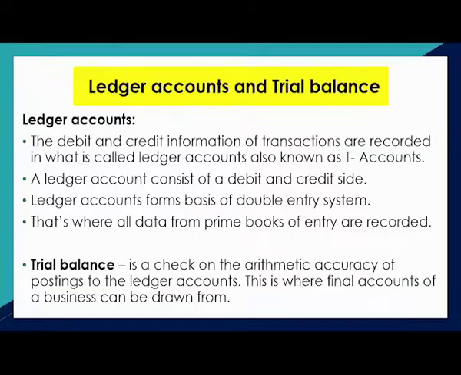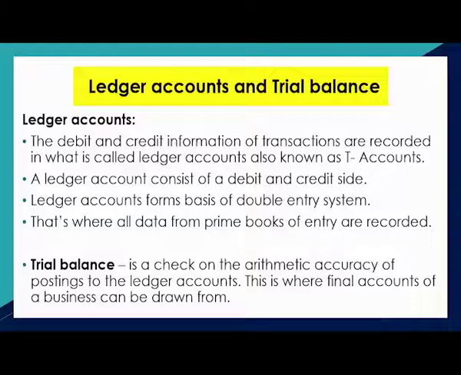The cash book is our subsidiary book, books of prime entry. Yes. Then from the cash book, you transfer to the journals, then to the ledger accounts, then to the trial balance. So there is a process there.